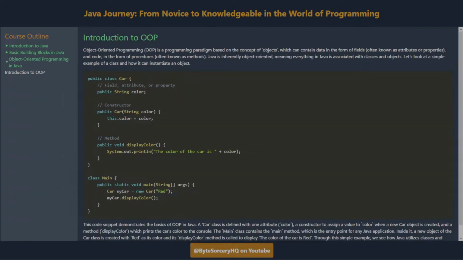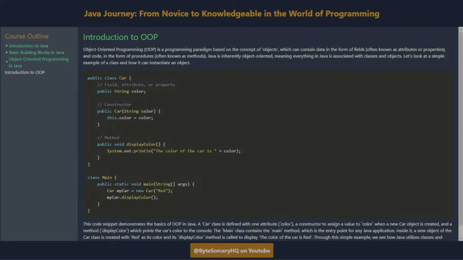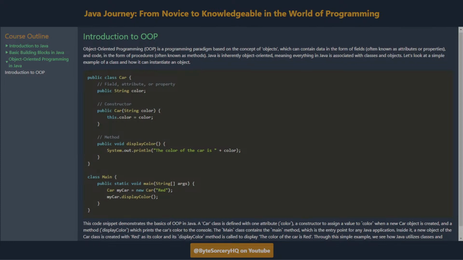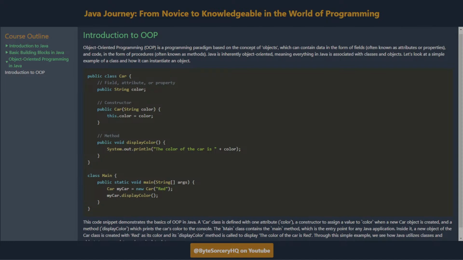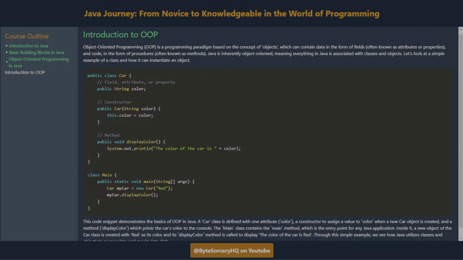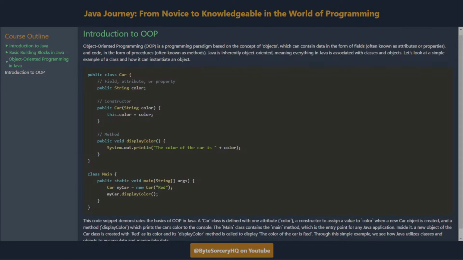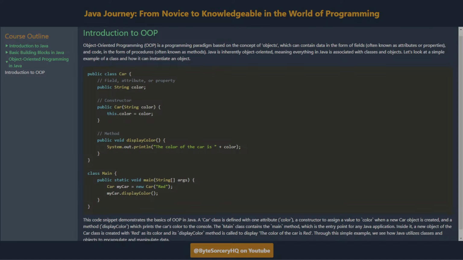Introduction to OOP. Object-oriented programming, OOP, is a programming paradigm based on the concept of objects, which can contain data in the form of fields, often known as attributes or properties, and code, in the form of procedures, often known as methods. Java is inherently object-oriented, meaning everything in Java is associated with classes and objects. Let's look at a simple example of a class and how it can instantiate an object.